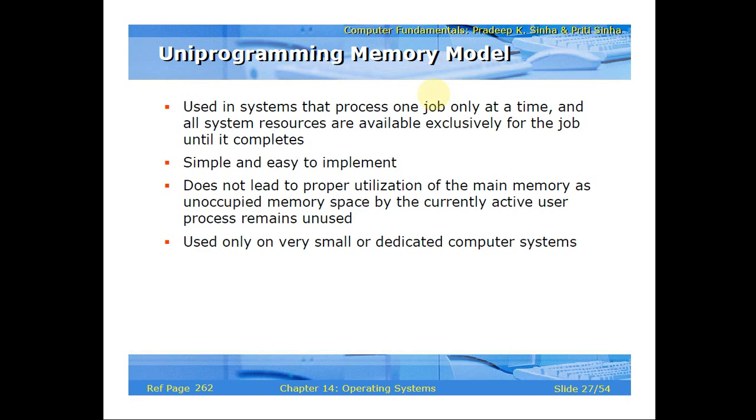Used only on very small or dedicated computer systems. So this particular model, the uniprogramming memory model, can be used only on very small or dedicated computer systems. Dedicated computer system means a computer dedicated to only one kind of job.